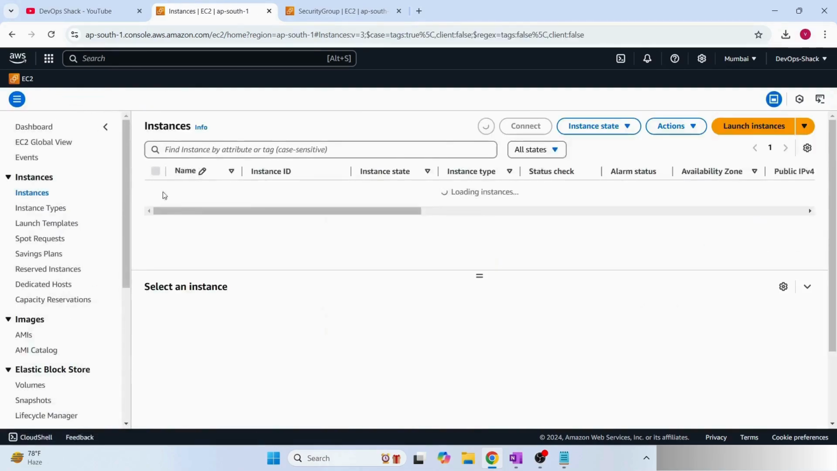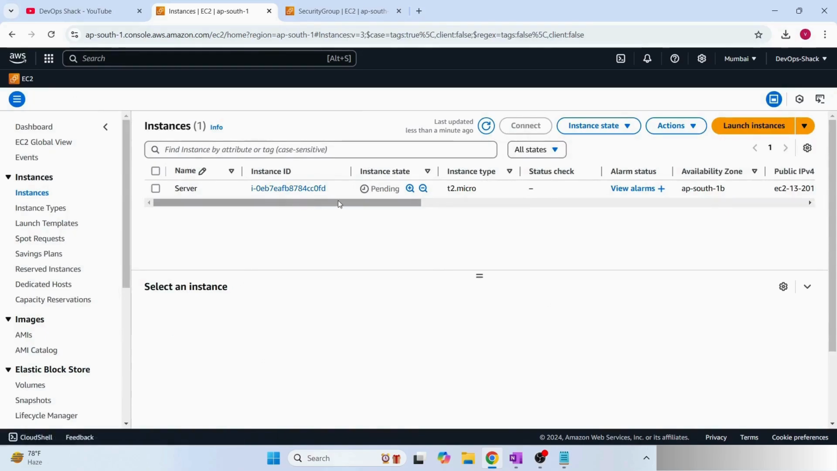Click on instances, and here you can see our machine is in pending state. It's getting created. When it is in pending state, you won't be able to access the machine.